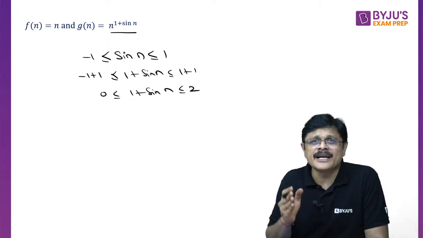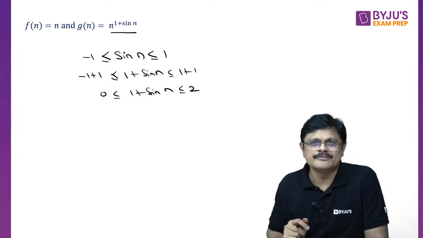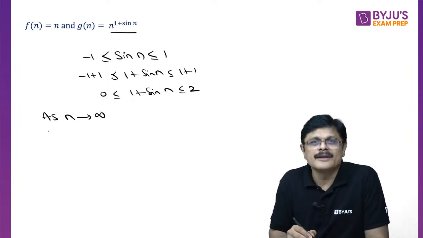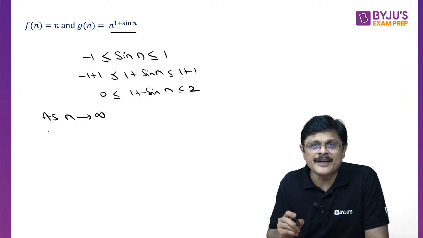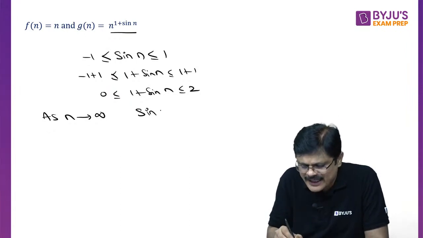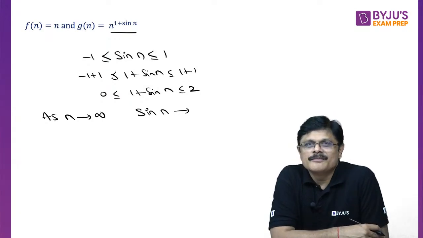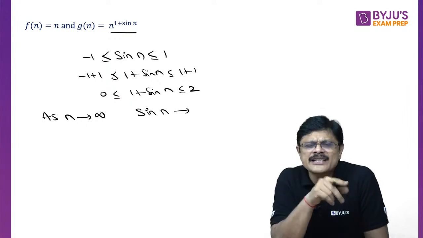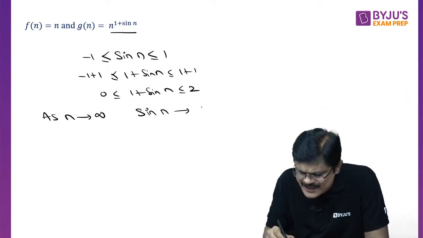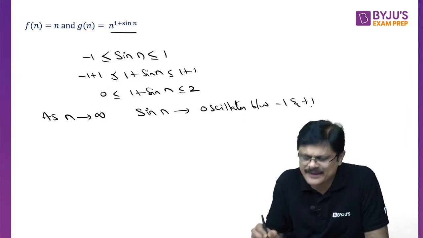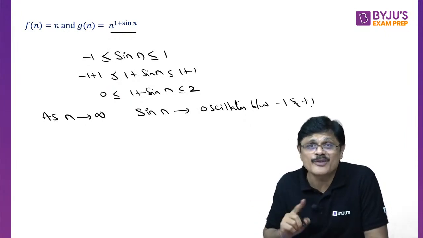Therefore, 1 plus sin n value lies between 0 and 2. So as n approaches infinity, what is the limit of sin n? What can we say about sin n? You can't say anything. You can't say it is 1. You can't say it is minus 1. It oscillates between minus 1 and plus 1.